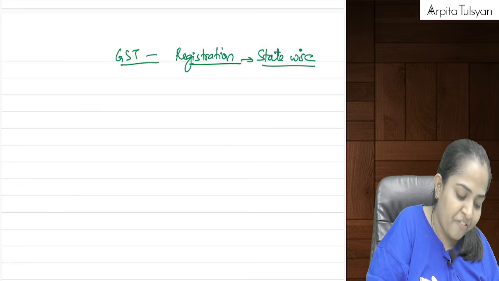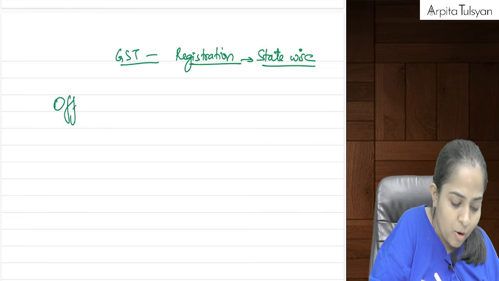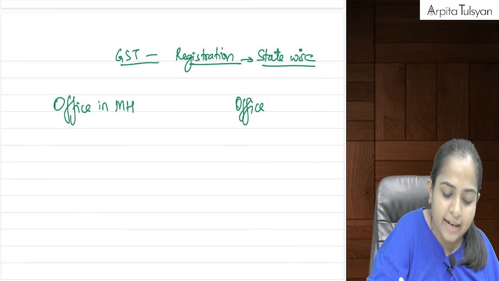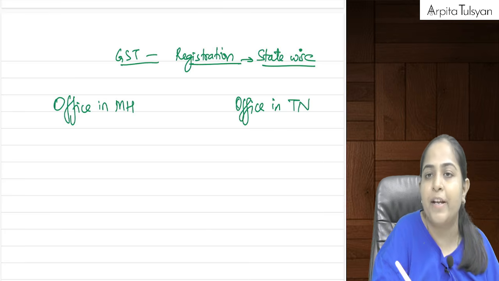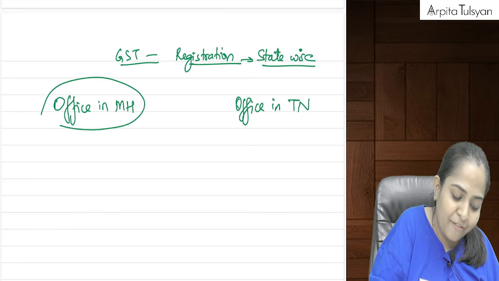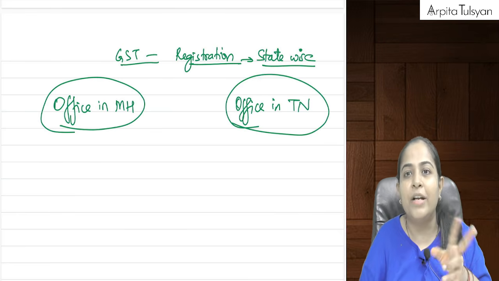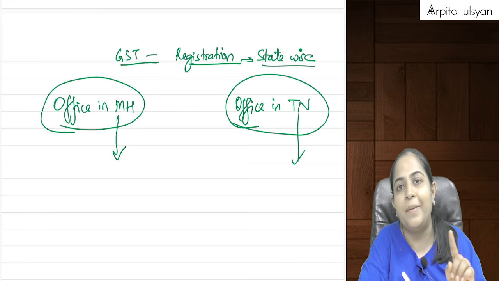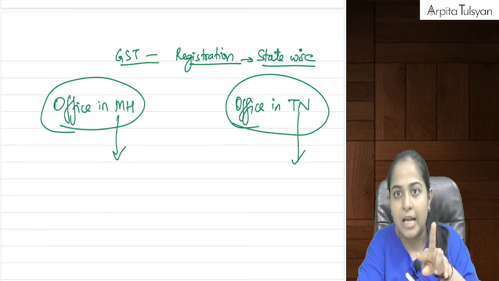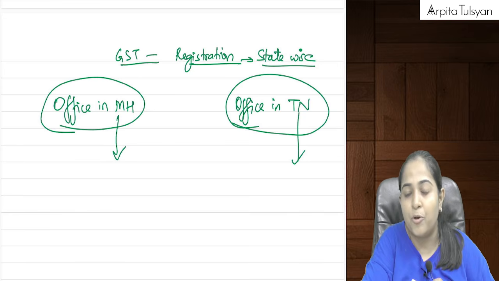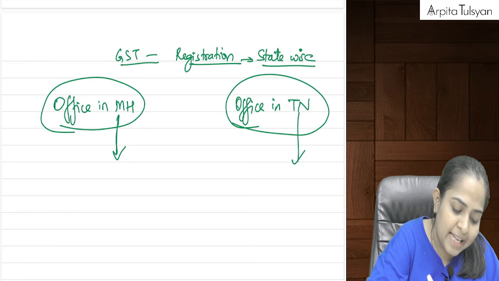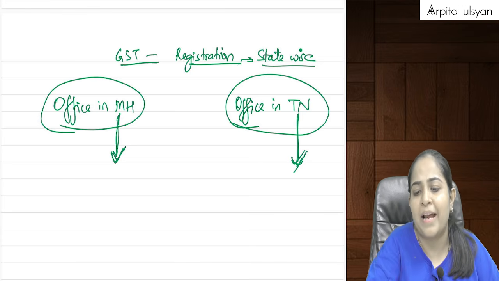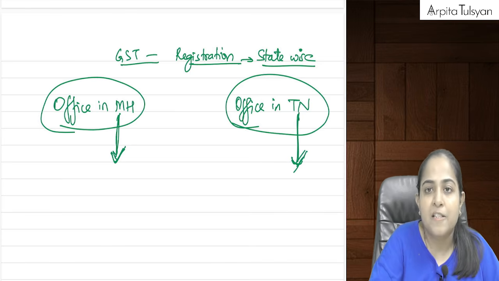Means let's say if I am having one of my offices in Maharashtra, and another office in Tamil Nadu, for example, then in that case, I will have to get myself registered in two different states. First GST registration will be in Maharashtra, second GST registration will be in Tamil Nadu, because the state changes. Please try to understand this. For this I will have to go to the Maharashtra government, and for this I will have to go to Tamil Nadu. Means whenever I am applying for the registration, I will have to mention there specifically.